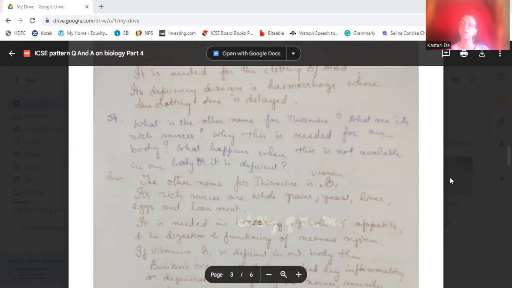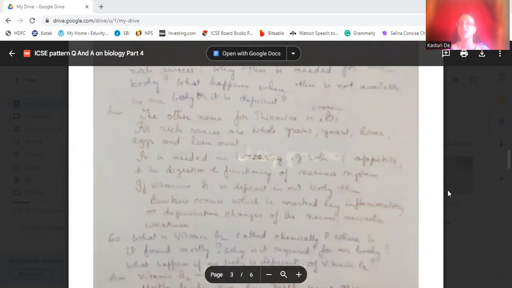If it is deficient or not present in our body, it can cause beriberi, which is marked by inflammation and degeneration of the nerves and muscle weakness. So what happens if it is deficient in our body? It inflames or degenerates our nerves, and it can cause muscle weakness.